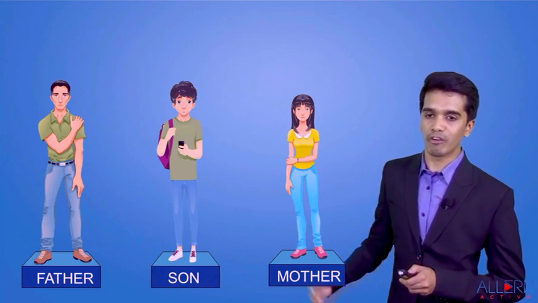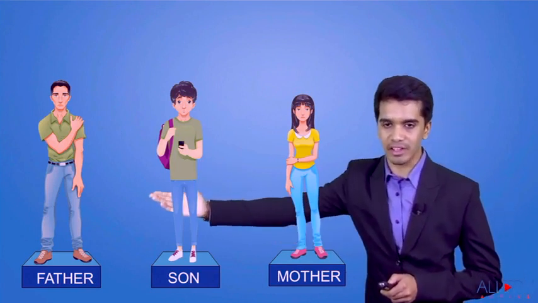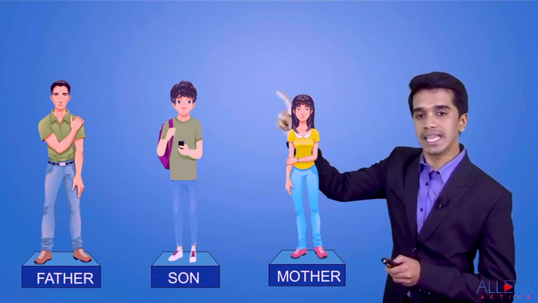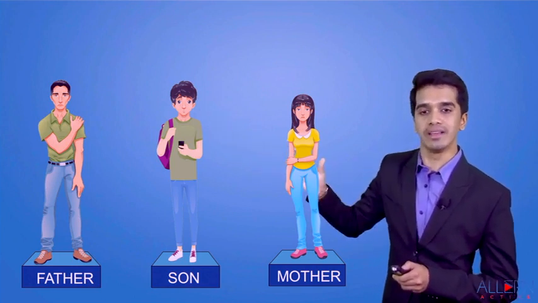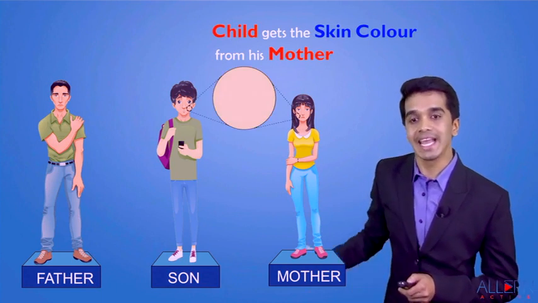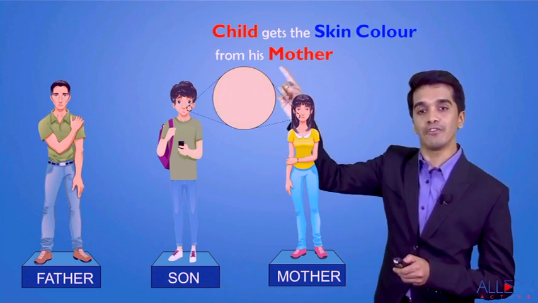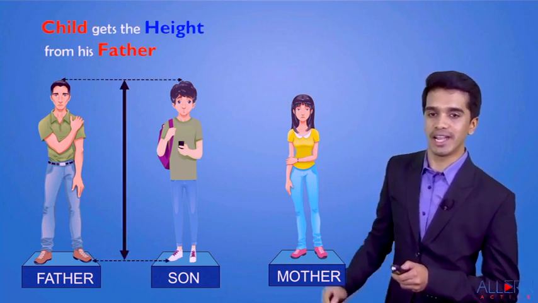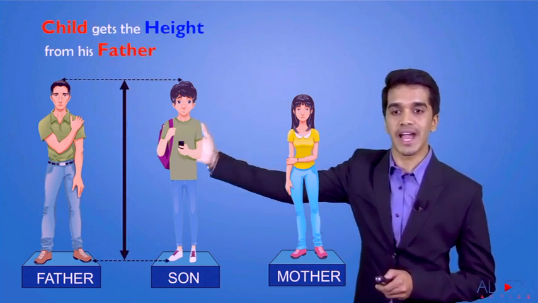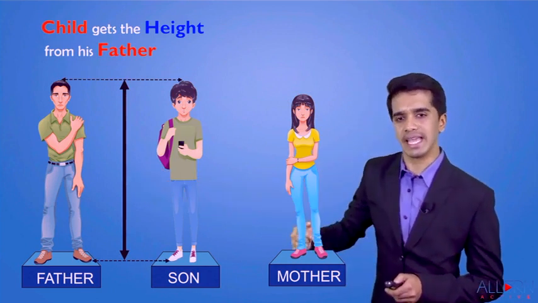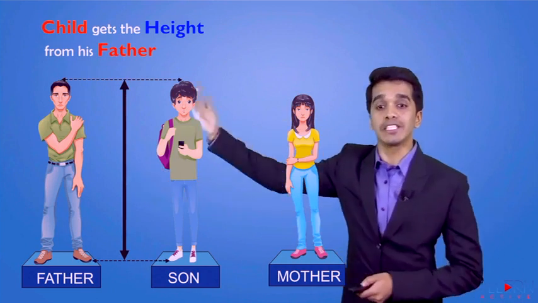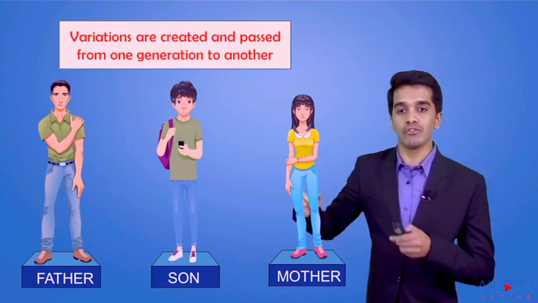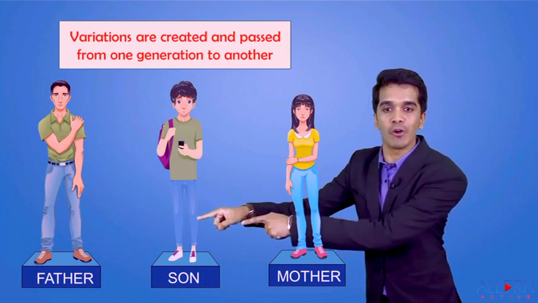Let's take an example of a mother and father with their son. If you look very minutely, dear students, the skin color of the son and the mother matches. So can I say the child gets the skin color from its mother? Now if you see the height of the son, it matches the height of its father. So can I say the child gets its height from its father? So here variations are created and passed on from parents to the offspring.